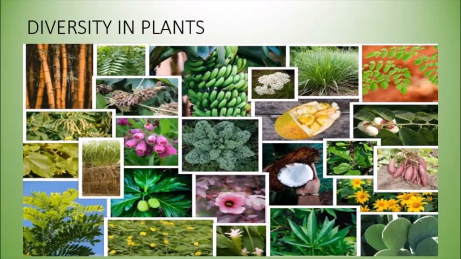Even you must have seen some are tall, some are short, some have flowers, some do not have flowers. They are called flowering and non-flowering plants. Some have fruits, some do not have fruits. So there are varieties of plants that exist. Some have different types of leaves, different types of stem, different heights and so on. So in plants also, there are so many different varieties.